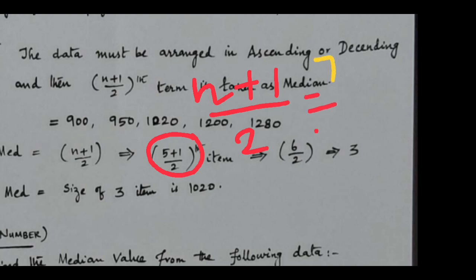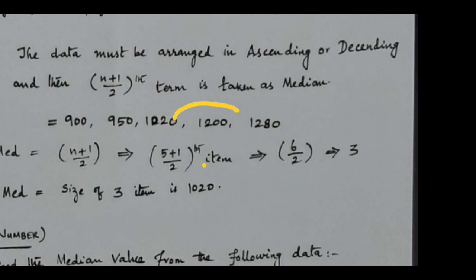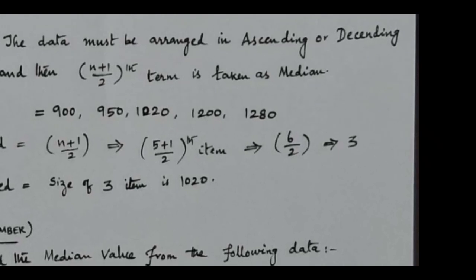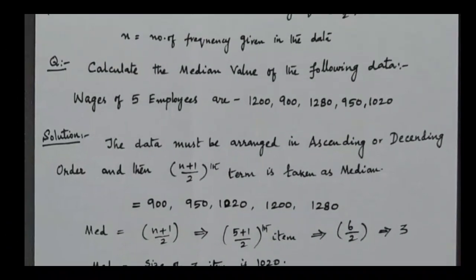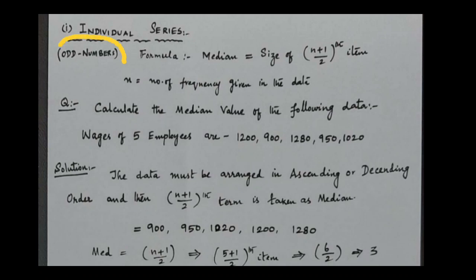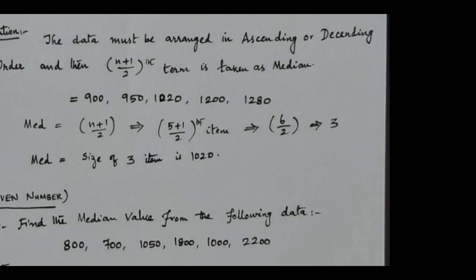When 7 is given, 7 plus 1 divided by 2, you get 8 divided by 2, the fourth item. It comes automatically, this is 1200. When you add 1 to these numbers, it comes automatically. So whatever may be given, you will straight away get the answer. Because this is the order we have to solve, these are odd numbers given here, that is, the number of variables given is odd.